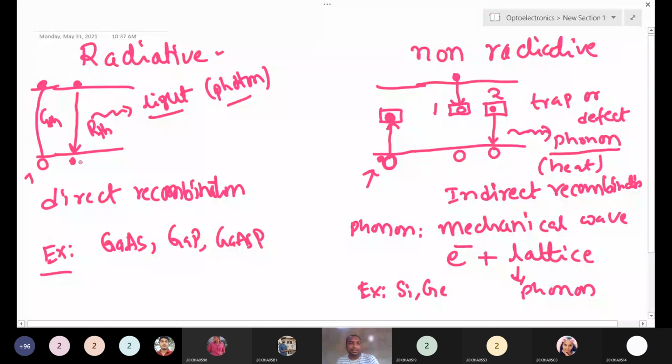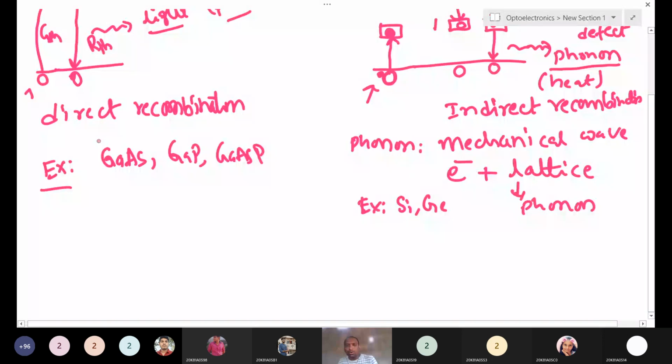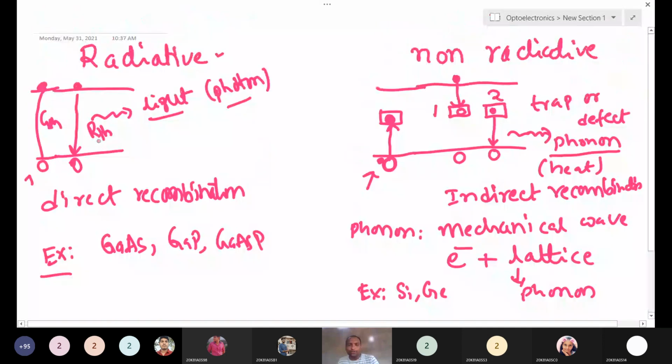Now the non-radiative recombination process. We know there is no 100% perfect crystal. In that case, what happens? Suppose there is a defect center here. If you give some energy to these electrons, after breaking the bond they leave a hole in the valence band, and a free electron is created. It should jump into the conduction band, but here that electron is trapped in a defect center.